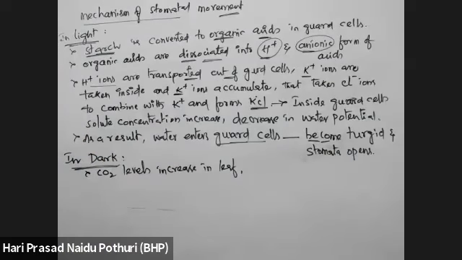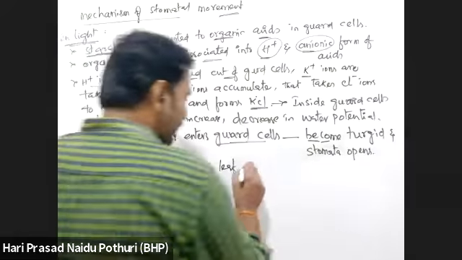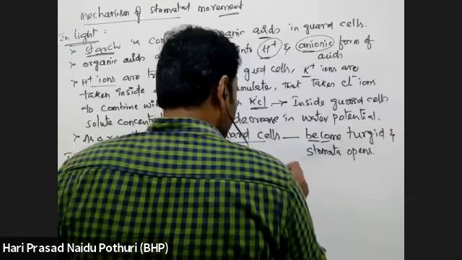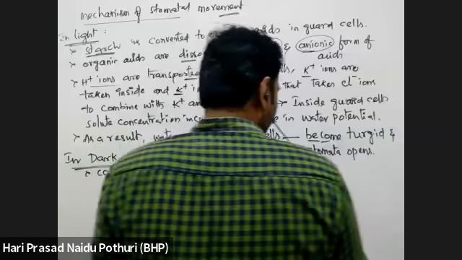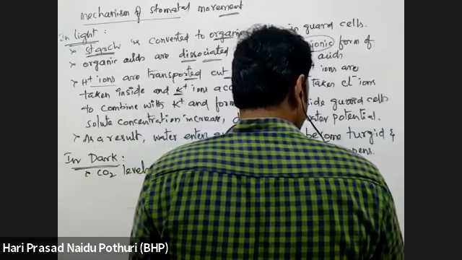As CO2 concentration is increasing, it prevents the proton gradient.